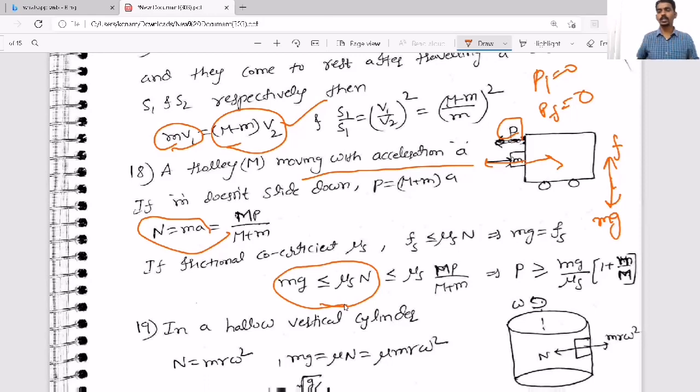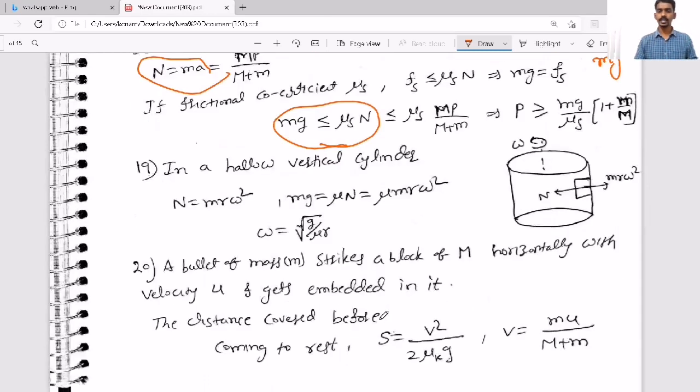Then only the block remains at rest. And a similar kind of condition will come in the case of this: there is a cylindrical body or a drum inside which a body is kept in contact with the walls of the cylinder and rotating with an angular velocity. Then here the pseudo force is equal to the normal reaction. Again, upward friction must be greater than or equal to mg. The same condition will come, so that here you will get the omega condition.